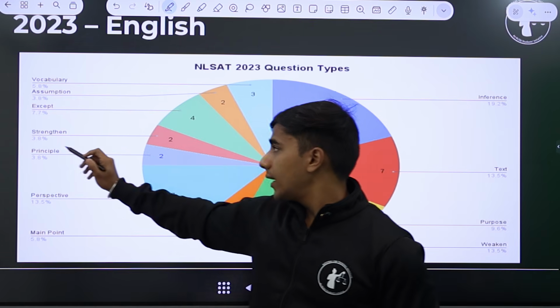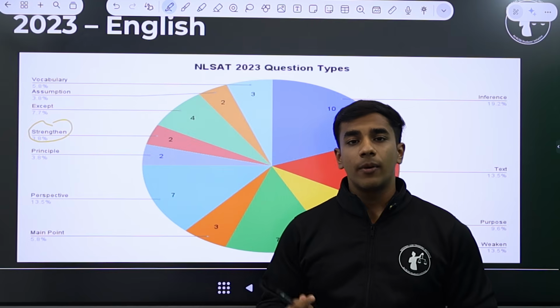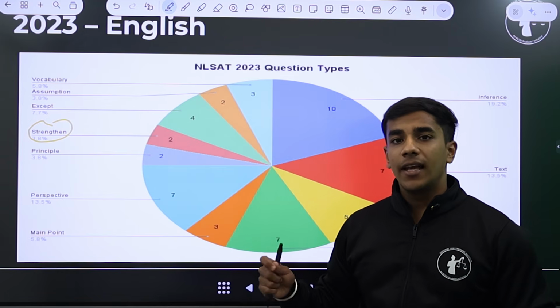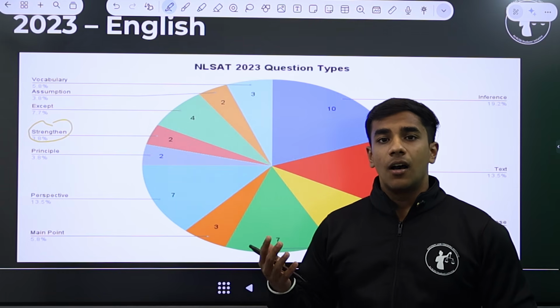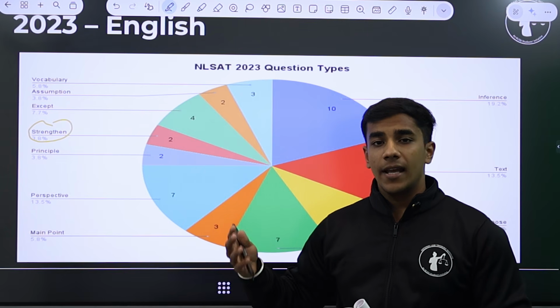2 questions on strengthening and weakening. So what happens in strengthening and weakening? You first need to identify the author's argument, that this is the author's argument, and then you need to come up with statements, which say all of the following statements strengthen or weaken except.